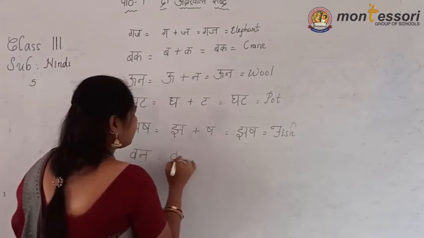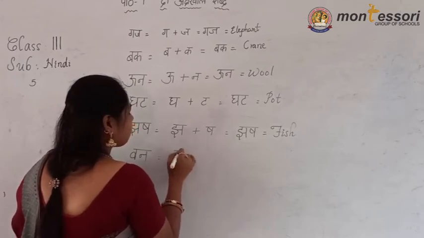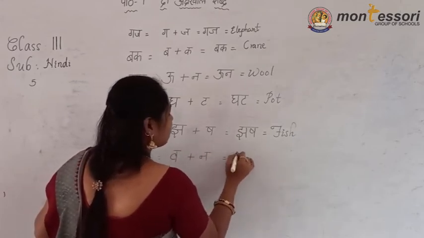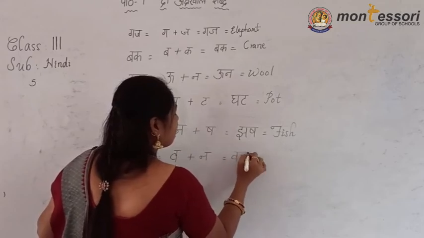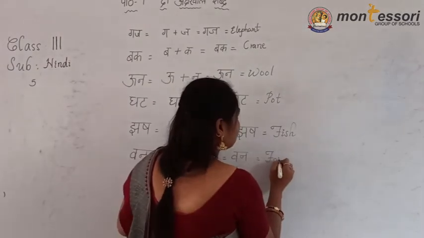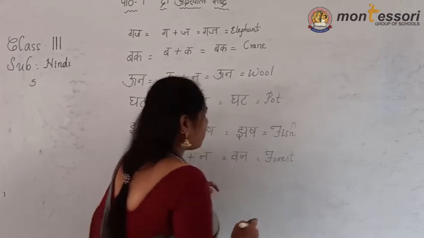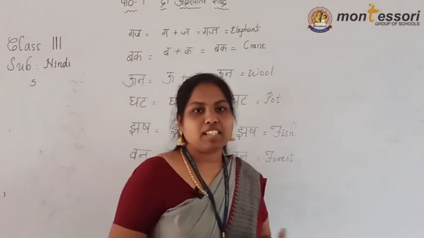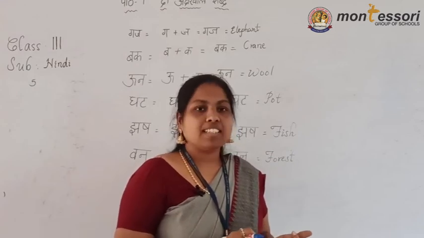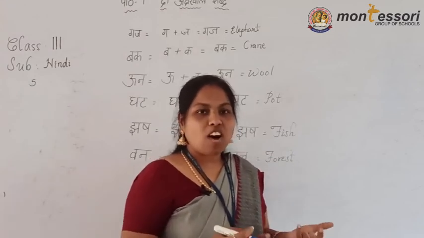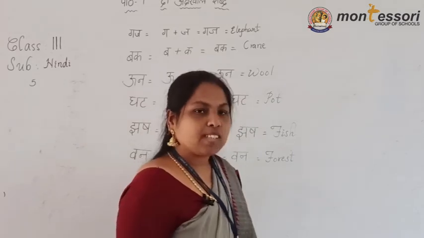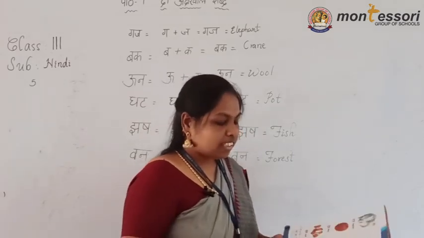What are the letters, children, in this one? Va plus na. Van. Van means forest. Van means, what is that? Forest, where the wild animals live, like tiger, elephant, lion, fox. All these wild animals can live there. Birds also, the same.